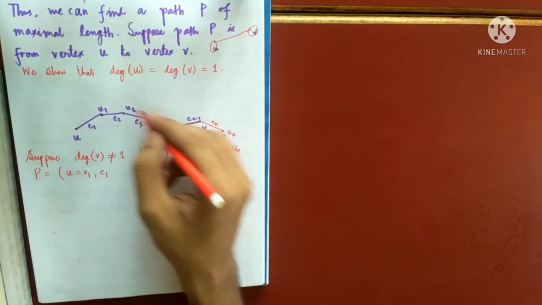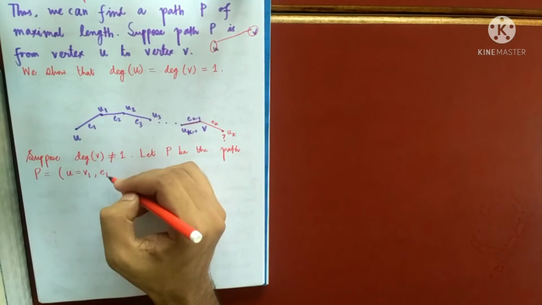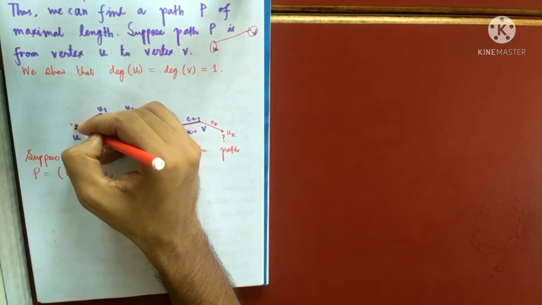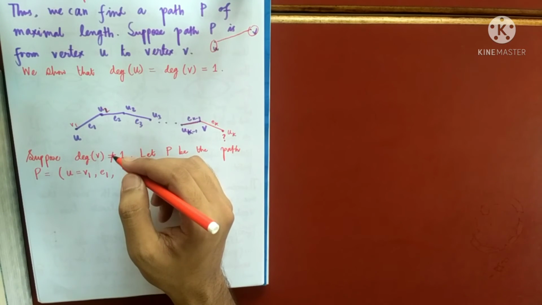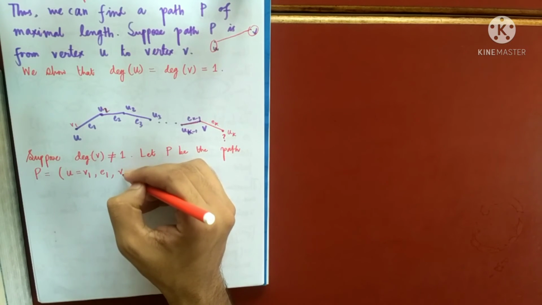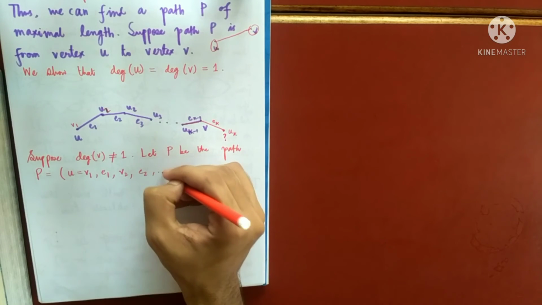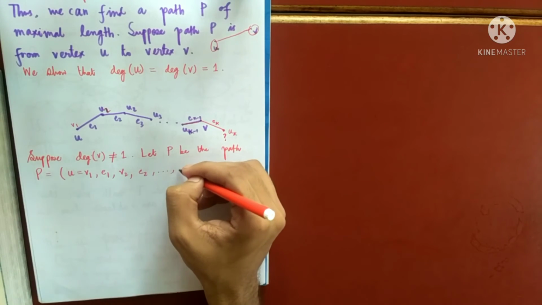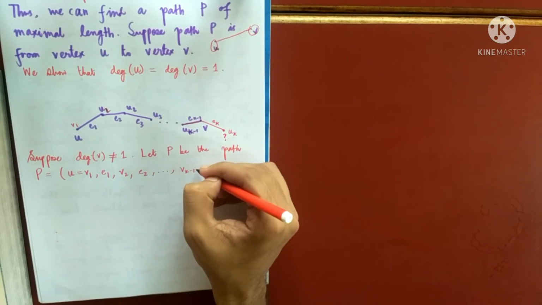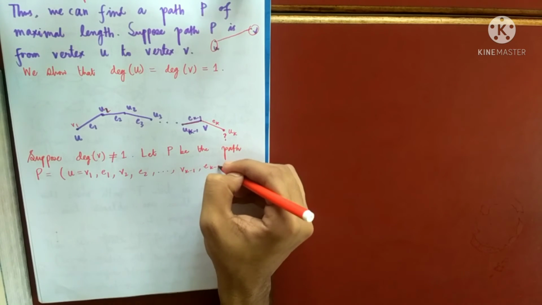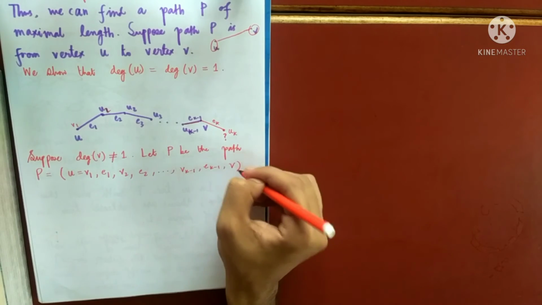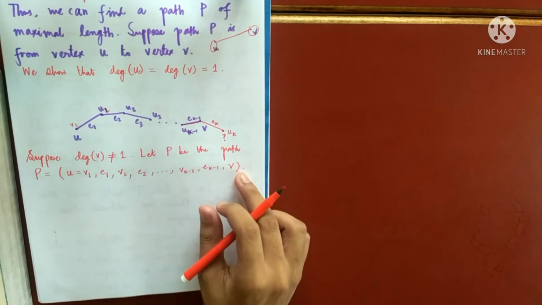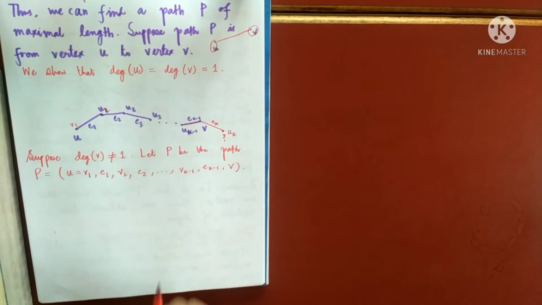Okay, they have changed the notation, doesn't matter. They are saying this as V1, this is V2, and so on. You may just change some notation, doesn't matter. So V1, E1, V2, E2, dot dot dot, Vk minus 1, Ek minus 1, and the last one is V. V is equal to Vk, you may assume. So this is the path of length k minus 1 because there are k minus 1 edges.